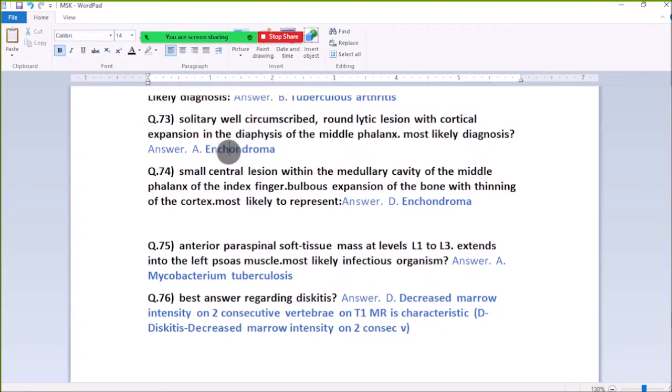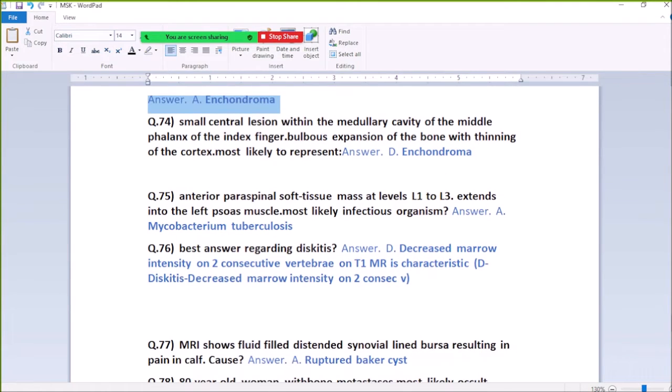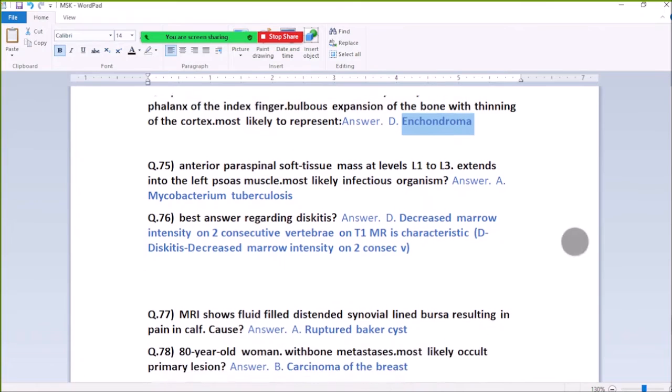73. Solitary well circumscribed rounded lucent lesion with cortical expansion at the middle phalanx. Most likely diagnosis: enchondroma. 74. Small central lesion within the medullary cavity of the middle phalanx of the index finger, with expansion of the bone and thinning of the cortex. Most likely represents enchondroma.